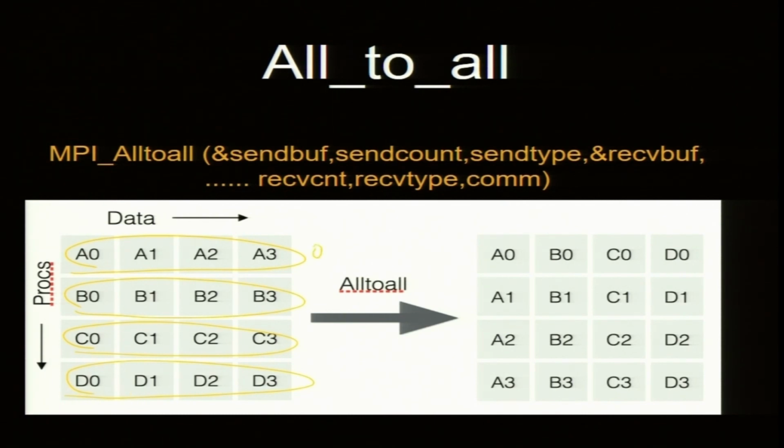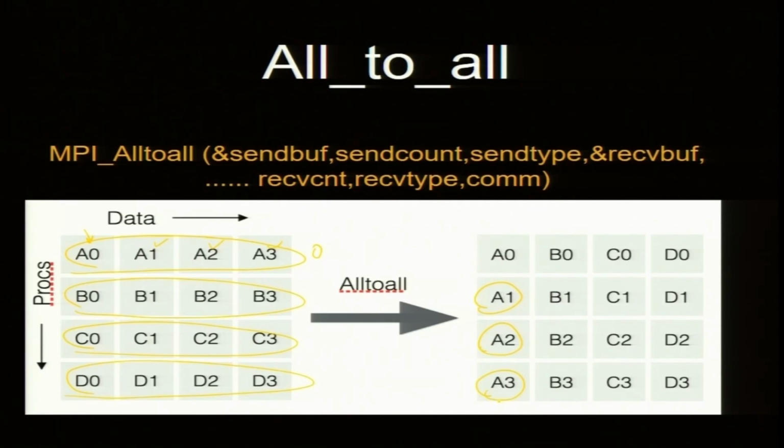So, this is processor 0. Okay. So, what is being done? Processor 0 will keep A0 with itself, but send A1, A2, A3 to the other 3 processors. So, A1 has come here, A2 has come here and A3 has come here.